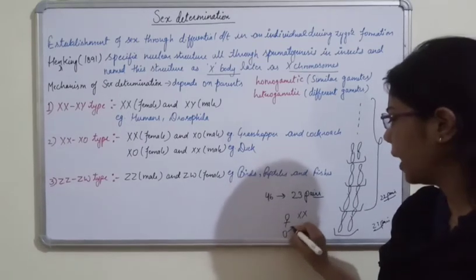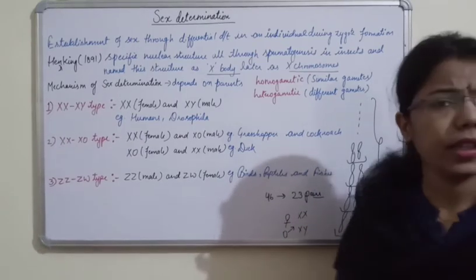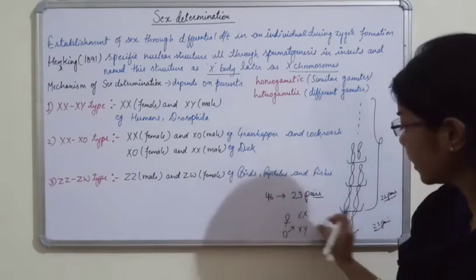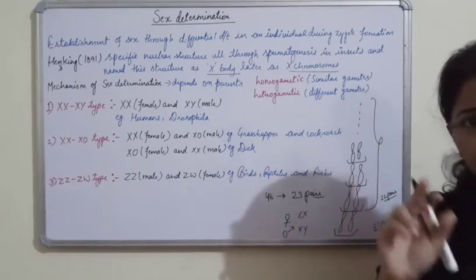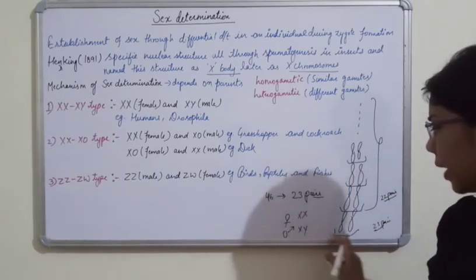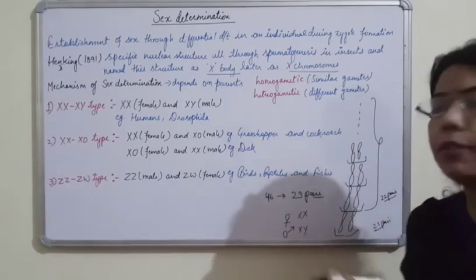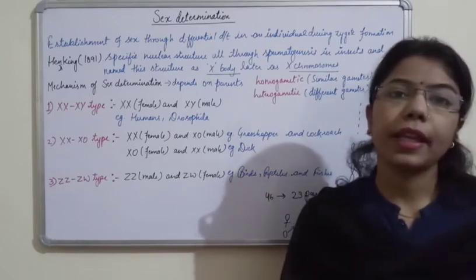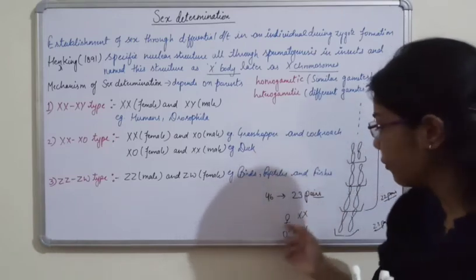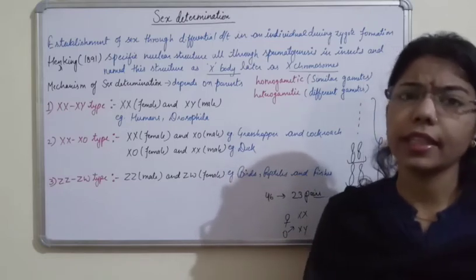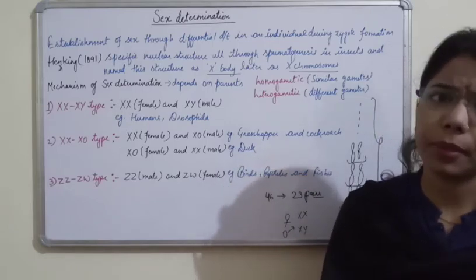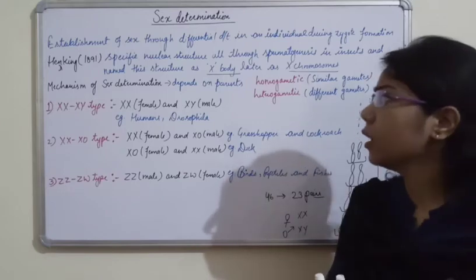In case of male, XY. When there is fusion of these two, male and female, it decides which gamete is crossing with the other, and it decides the male as well as the female baby, right?